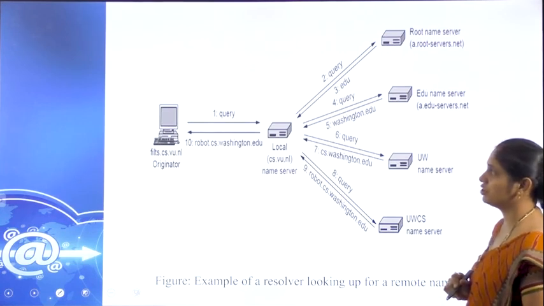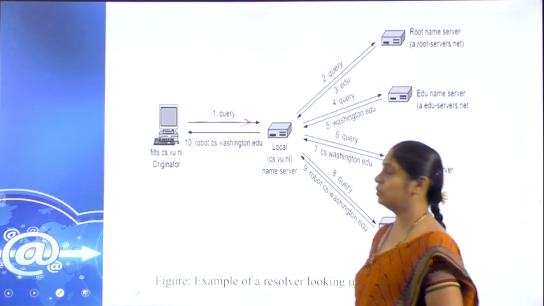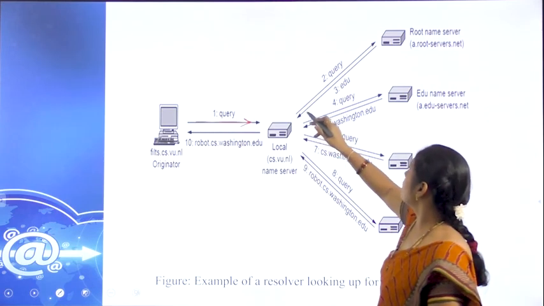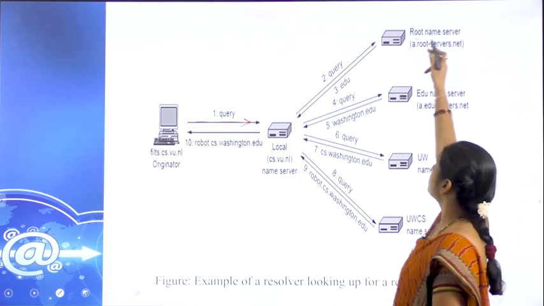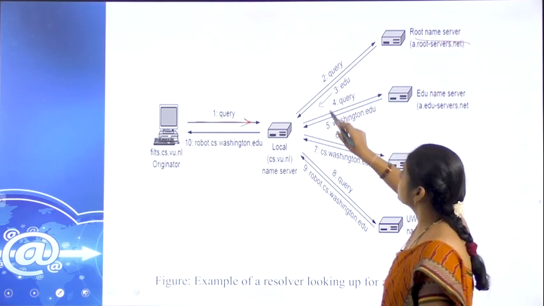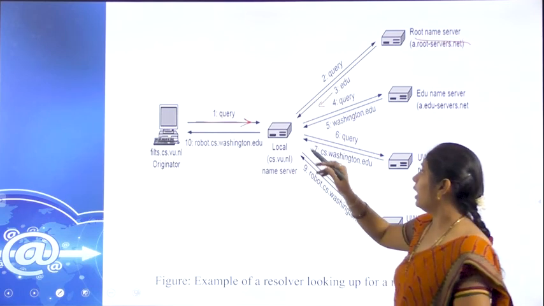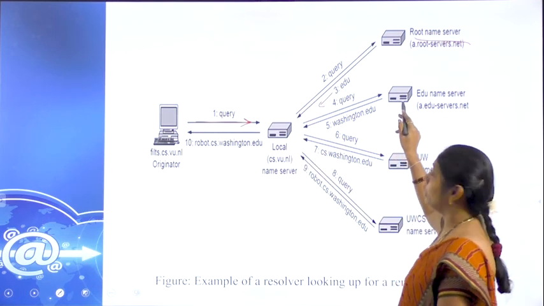This is the example structure. So first the client will give the data as a query to the local server, and the local server will pass the same query to the root server, and the root server will give the information like this, which is nothing but edu, a top level domain, and this will connect to the edu now.